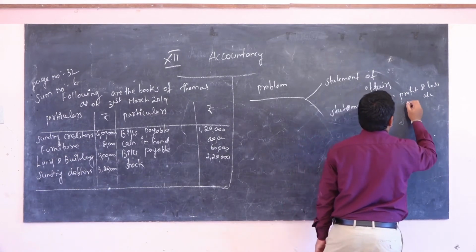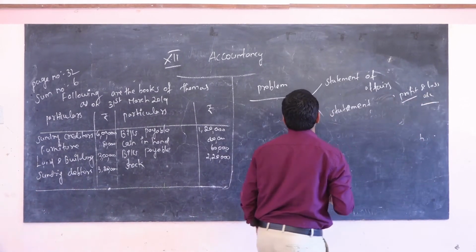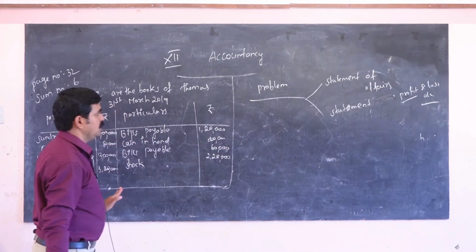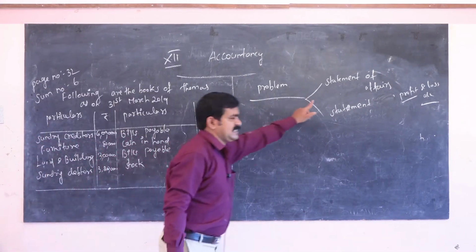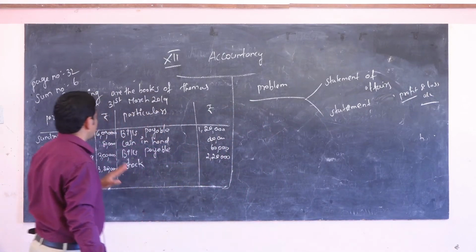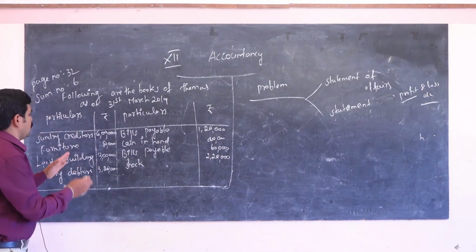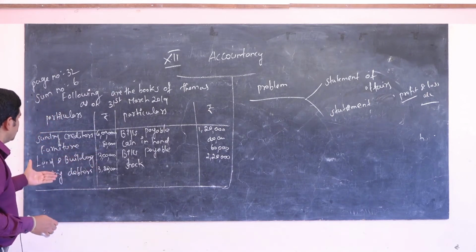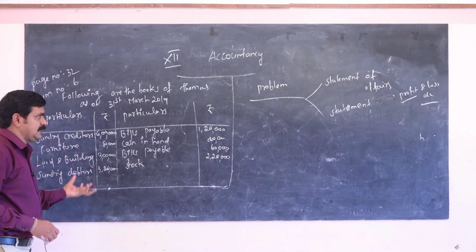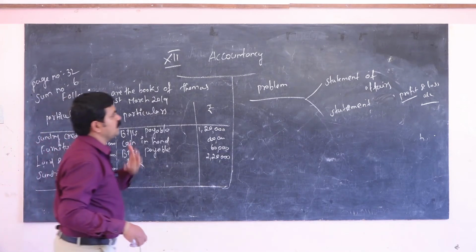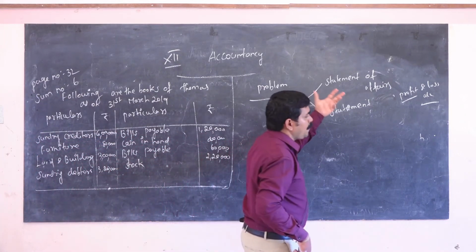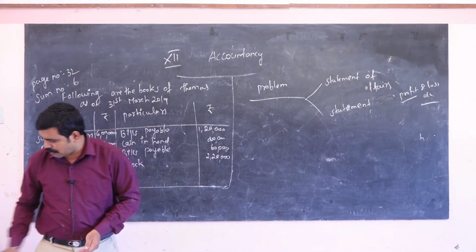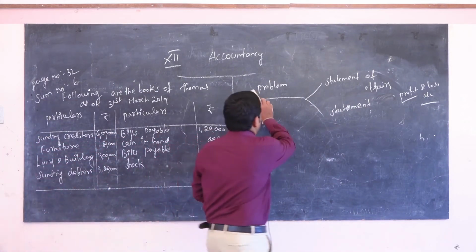In this problem we have to find only the first step, no need to calculate the second step, because we have to find only the opening capital, as this sum does not give any proper capital.